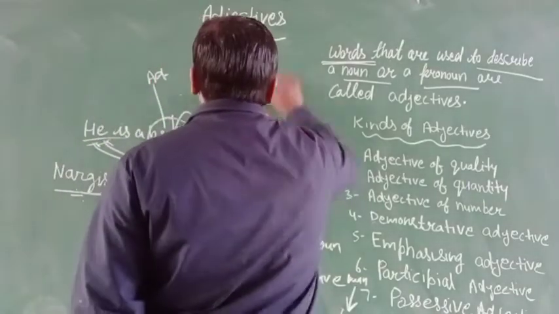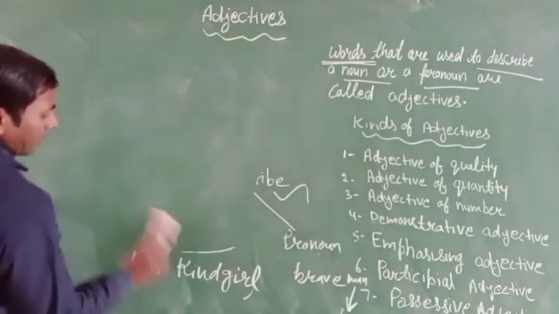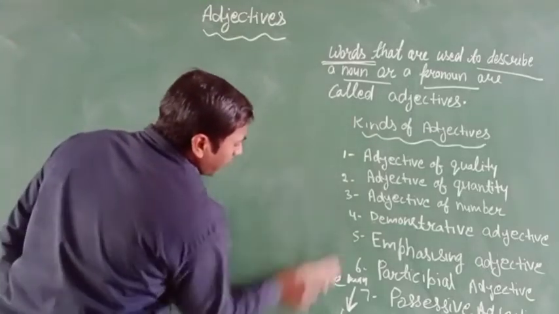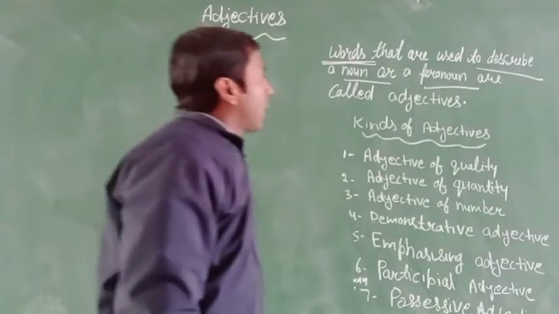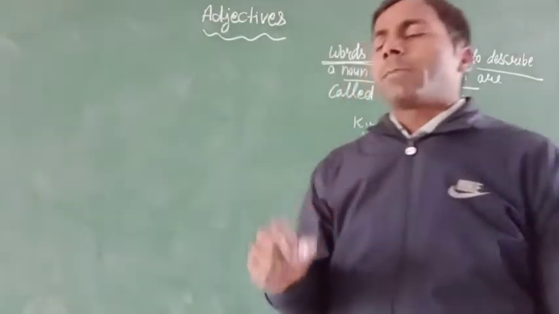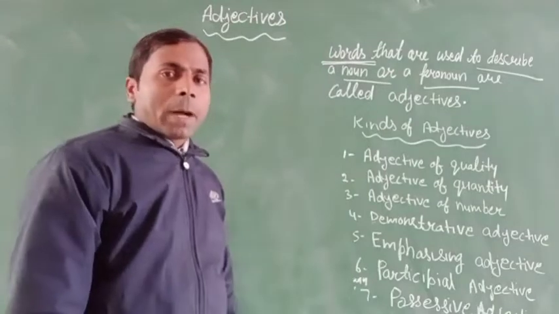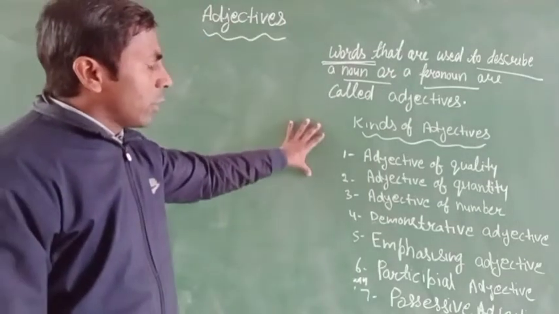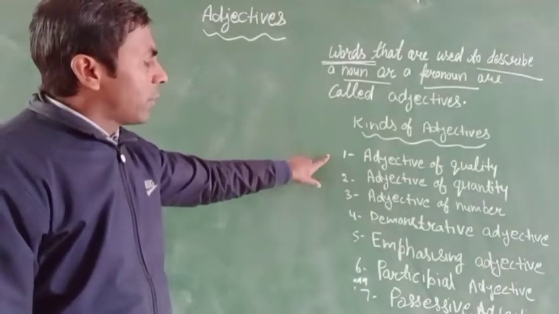Clear? Now we are talking about the kinds of adjectives. Here I have to mention some adjective kinds.